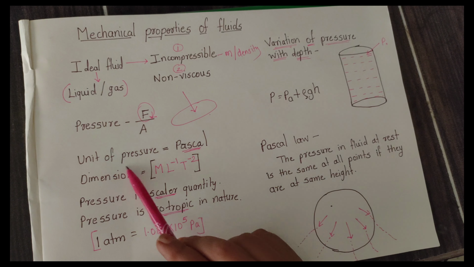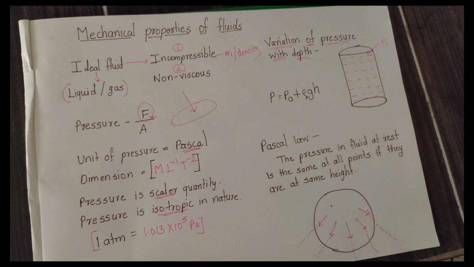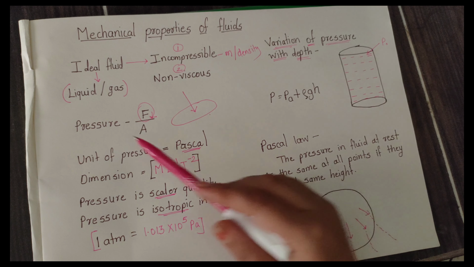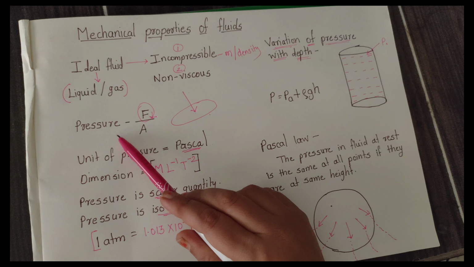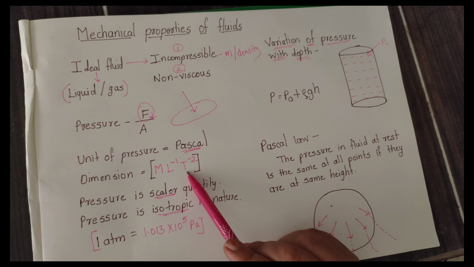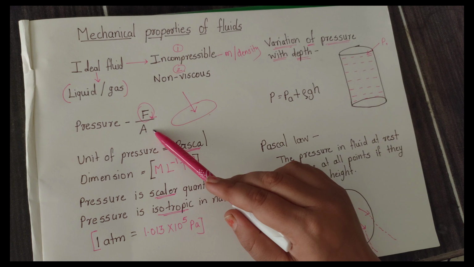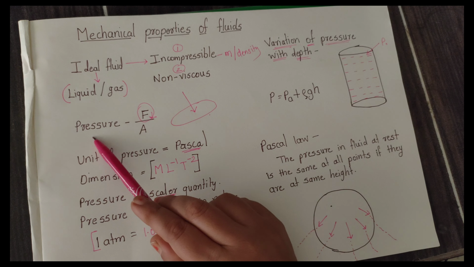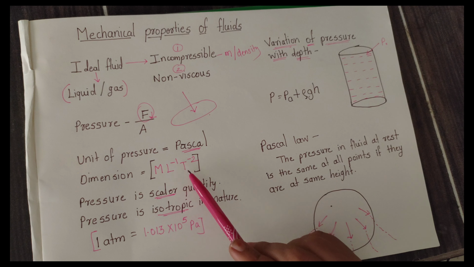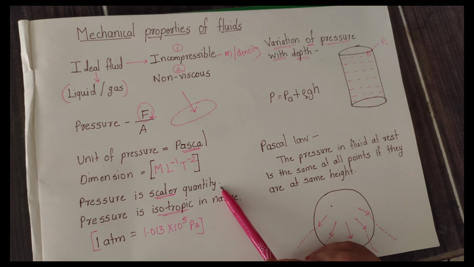What is the unit of pressure? The unit of pressure is the Pascal. What is the dimension of pressure? These are the small things related with the concept of pressure. Dimension is in terms of mass, length and time. So we can use the dimensions of force and area, and with the help of that we can get the dimension of pressure, which is M^1 L^-1 T^-2.